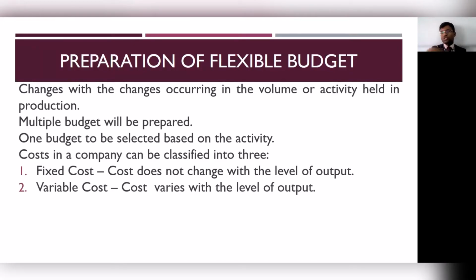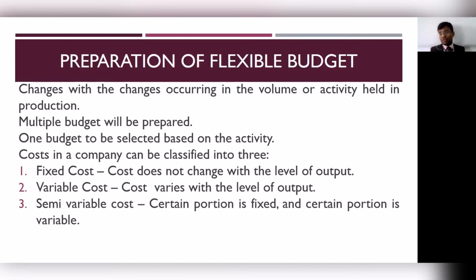Then you have variable cost. In variable cost, the cost varies with the level of output. The best example for fixed cost is rent, the rent that you're paying for your premises. Whether you produce 1 lakh or 100, the rent you pay to the landlord would remain the same. Now let's talk about raw material. Raw material will depend on your level of activity. If you produce more, you will have to buy more raw material. If you produce less, you will buy less. That's an example of variable cost.